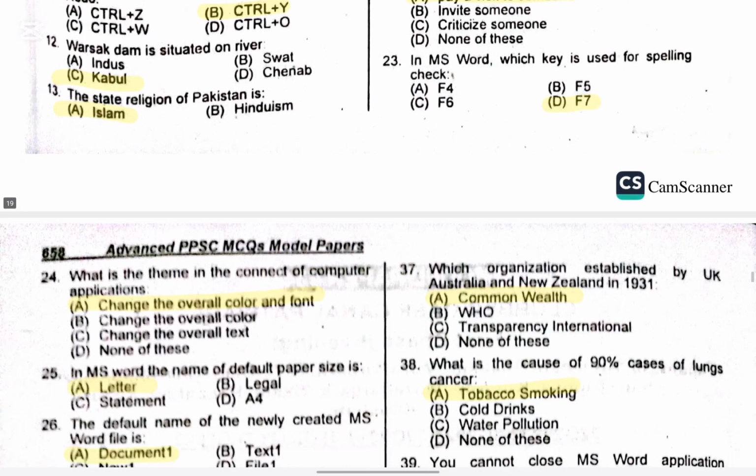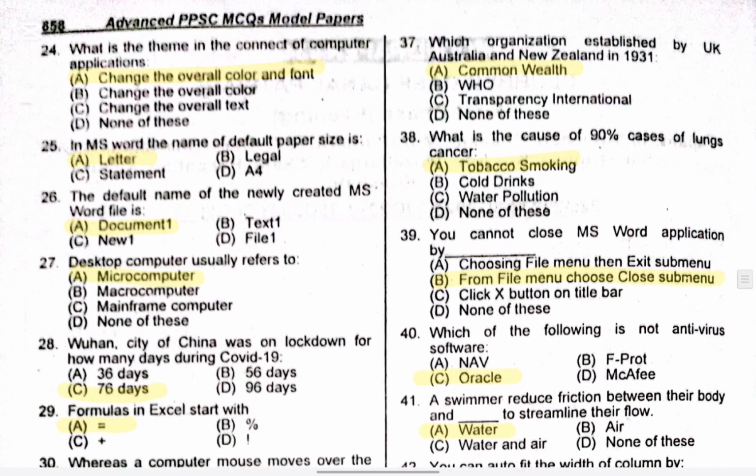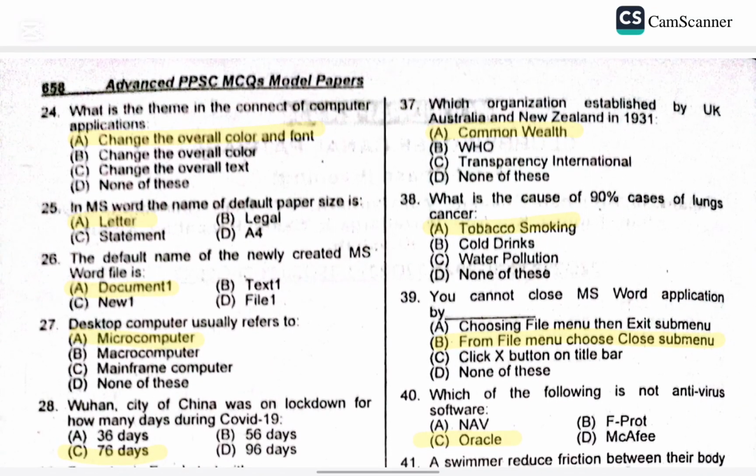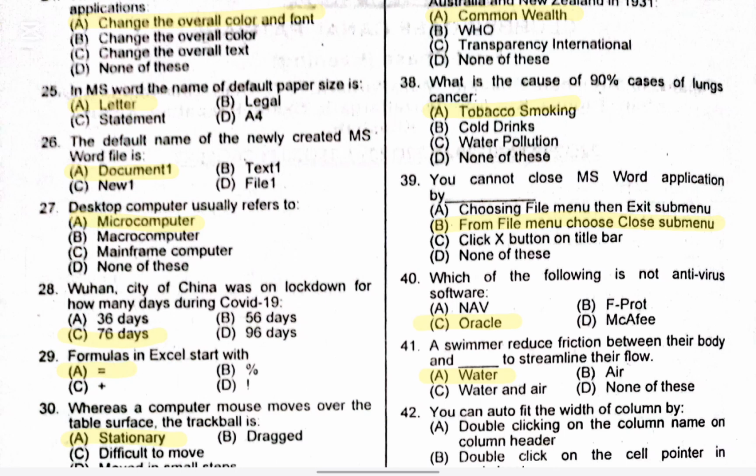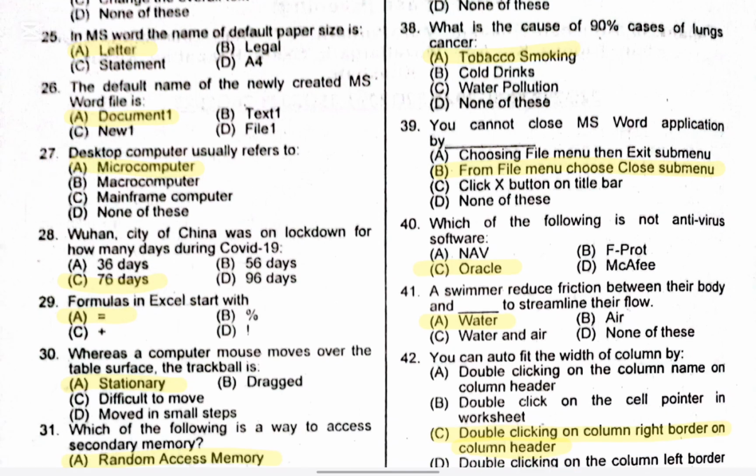Question number 23. In MS Word, which key is used for spelling checker? Right option is D, F7. Question number 24. What is the theme in the context of computer applications? Right option is A, change the overall color and fonts. Question number 25. In MS Word, the name of the font that precedes is. Right option is A, letter. Question number 26. The default name of a newly created MS Word file. Right option is A, Document.